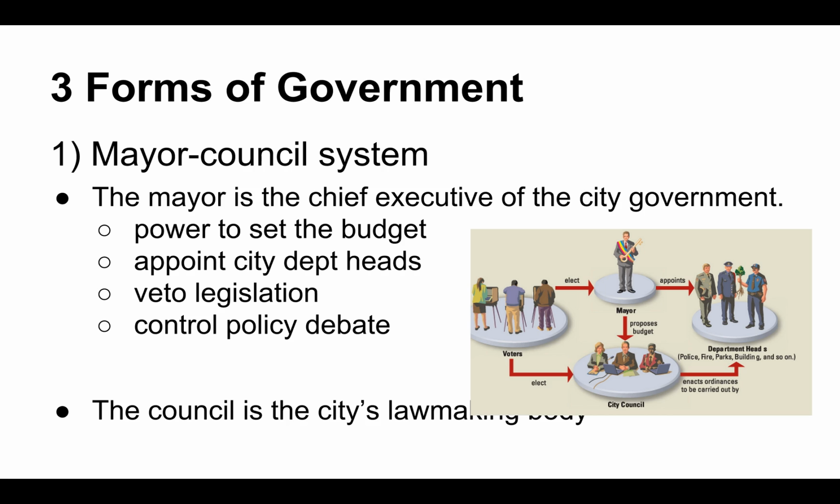Let's see. There are three forms of government. One is the mayor-council system. It looks like I have a picture here hiding some of the words, so I'm sure you can make that out. But it just says the mayor is the chief executive of the city government. They have the power to set the budget. They appoint city department heads. They can veto legislation, and they can control policy debate under this sort of system. And so the council then is the city's lawmaking body. That's what's under the picture there. And the mayor is the chief executive of the city government. So that's kind of what that's looking at there.